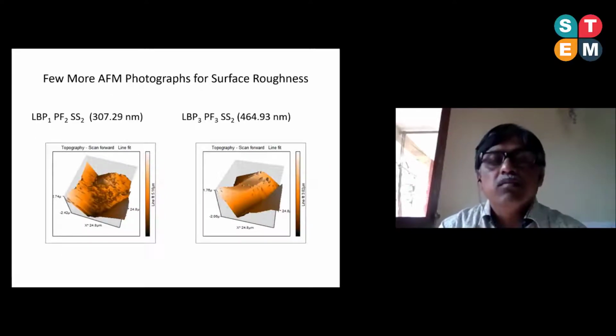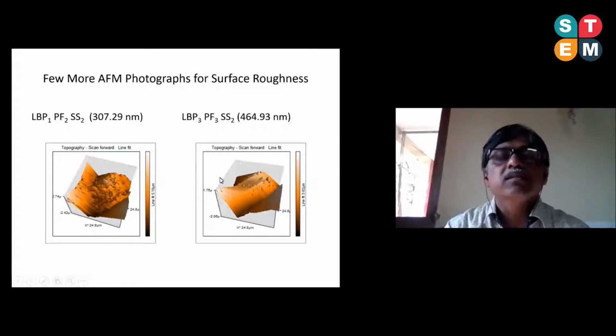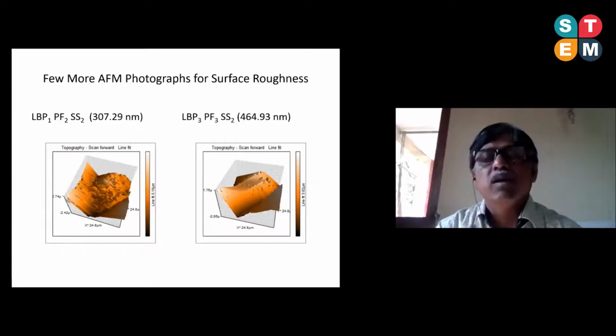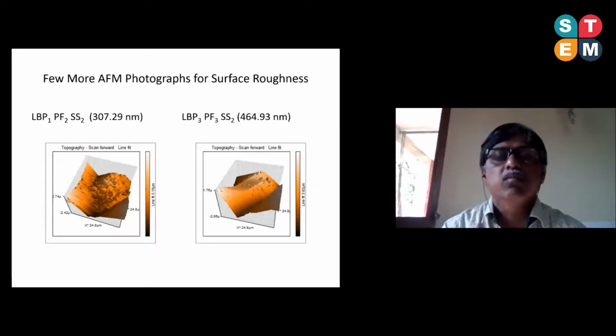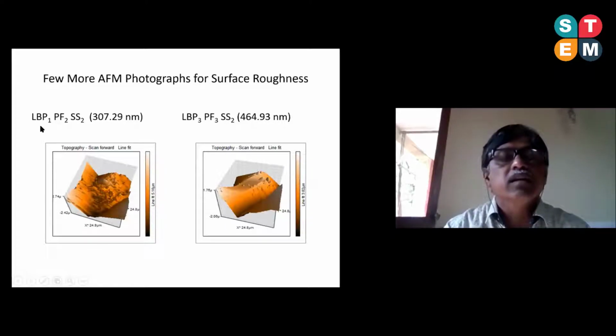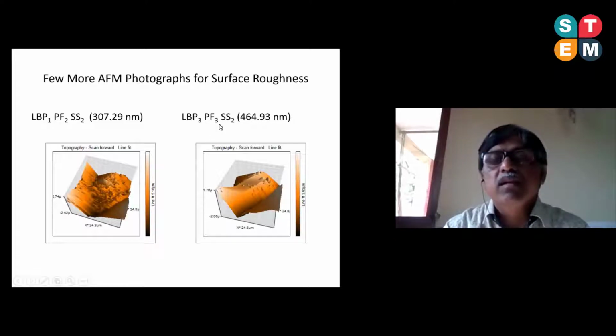Next, for better performance, I have also displayed another 2 figures which are captured under the AFM. Though I have actually collected the figures for all 9 values, I have displayed here only 4. Out of these, earlier you have seen the best and the worst, and these 2 are in between them. In the case of levels LVP1, PF2, SS2, the surface roughness value is 300.29 nanometer, and in this case LVP3, PF3, SS2, the surface roughness value is 460 nanometer.